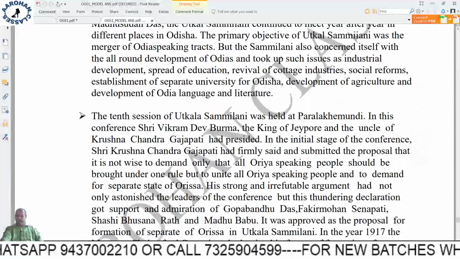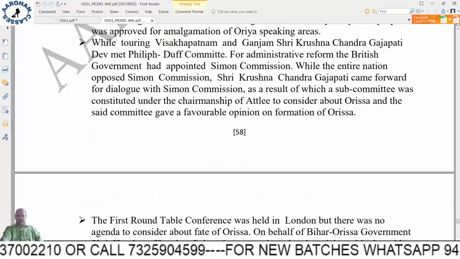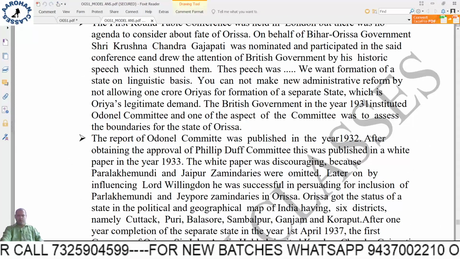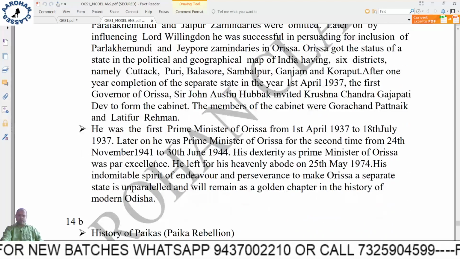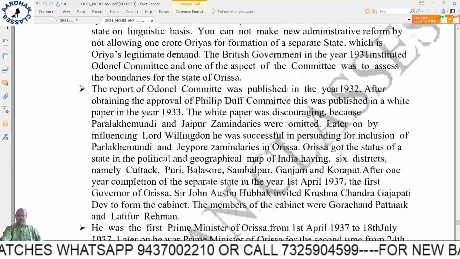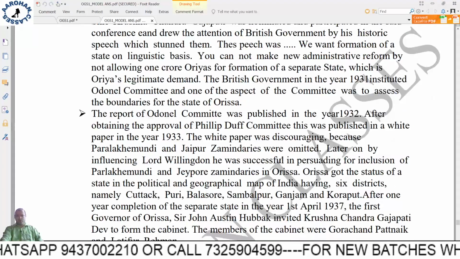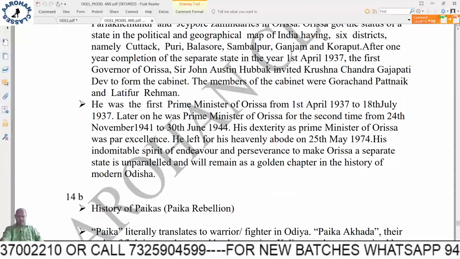Again it is a 10 mark question. The entire history has been given here, but you have to write only the important points, because it is asking about two things: Utkal Sammelani, who the important people associated with it were and what they did, and Maharaj Krishnachandra Gajapati Dev, what his contribution was. Okay, next.